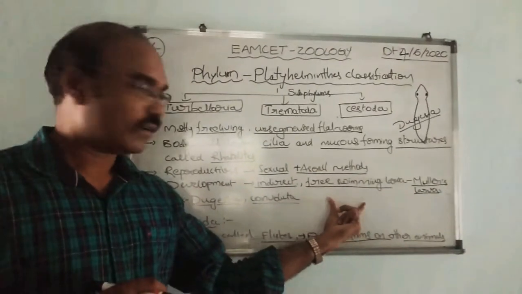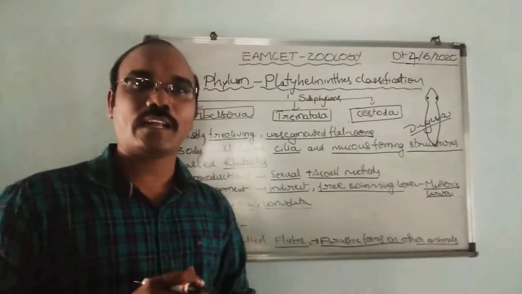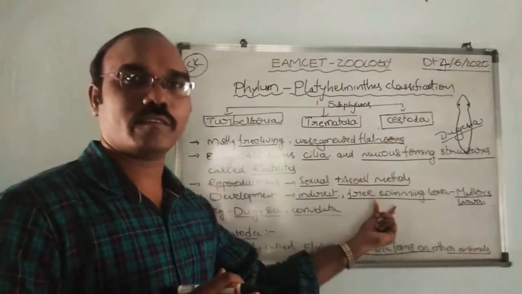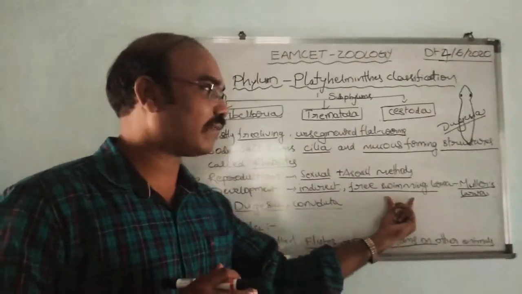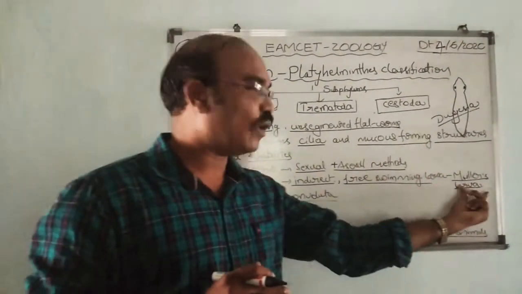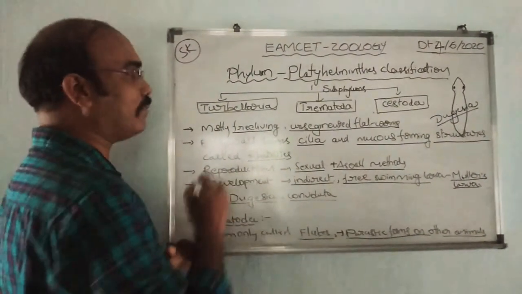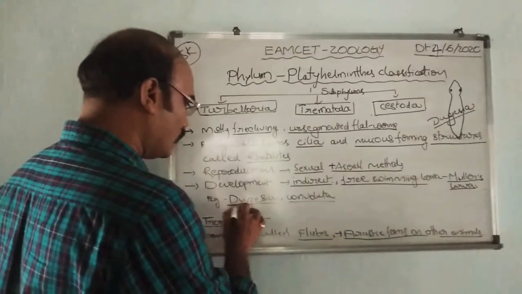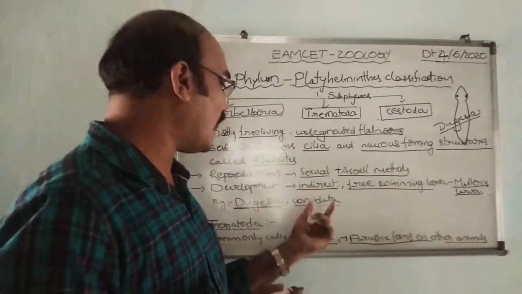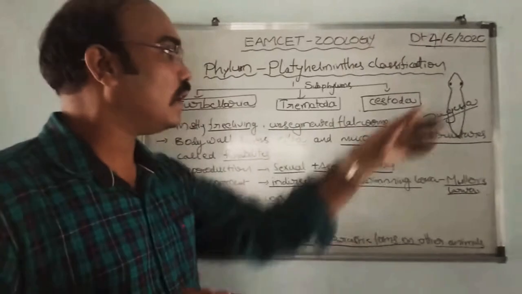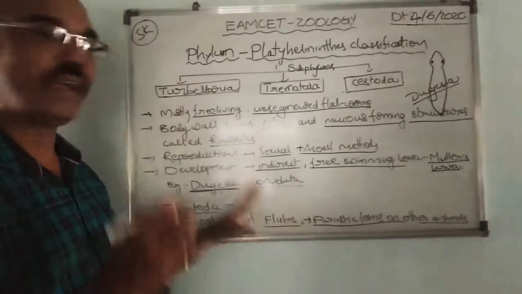When the organism shows indirect development, it produces a larva. A free swimming larva is produced, called Müller's larva. Then coming to the examples of Turbellaria: Dugesia and Convoluta.